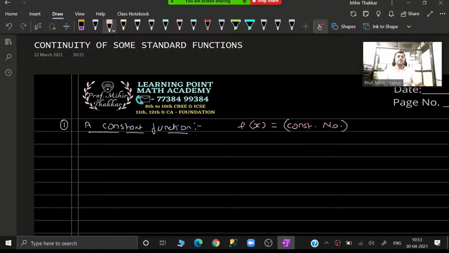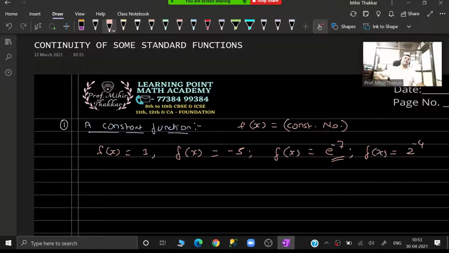So if f(x) is any constant number, let us say f(x) is given to be 3, or f(x) is given to be -5, or f(x) is equal to e raised to -7, or f(x) is equal to 2 to the power -4. What are these? 3 and -5 are obviously constants. E to the power -7, that is an exponential number, again a constant. 2 raised to -4, again an exponential number, which is also a constant.